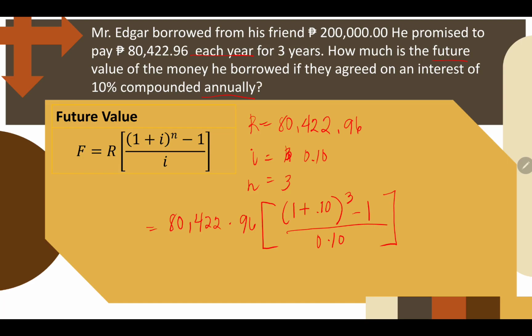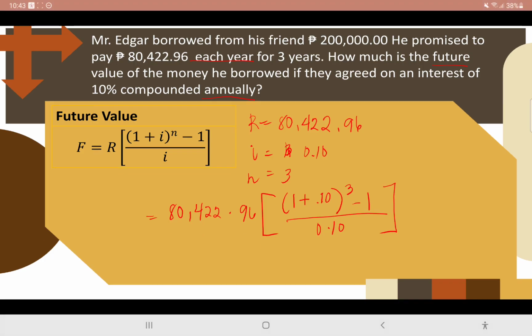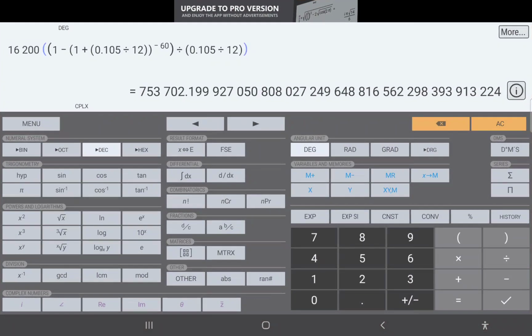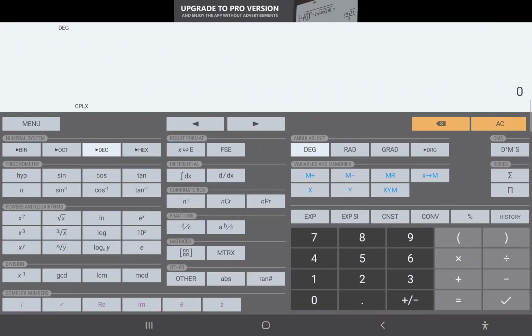So input lang natin yan sa formula sa ating calculator. So that's 80,422.96 times parenthesis 1.1. Pwede natin siyang ilagay na ganun. Raised to 3. And then minus 1.